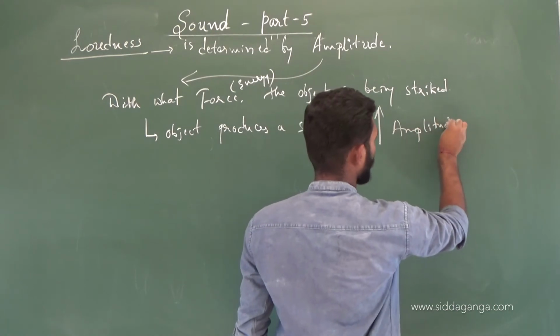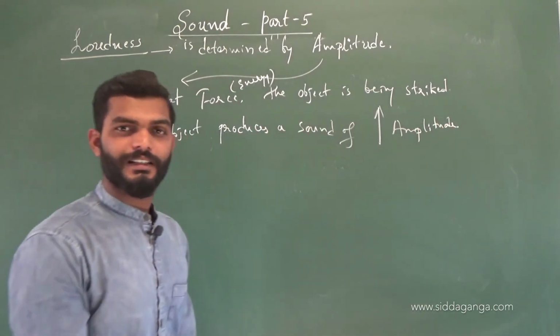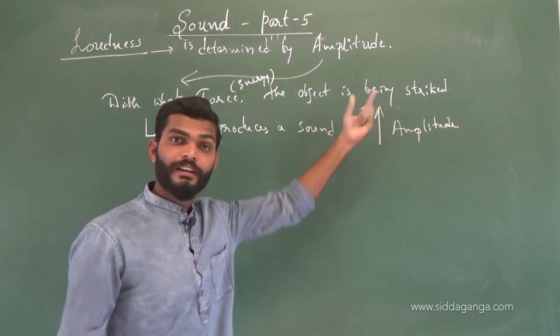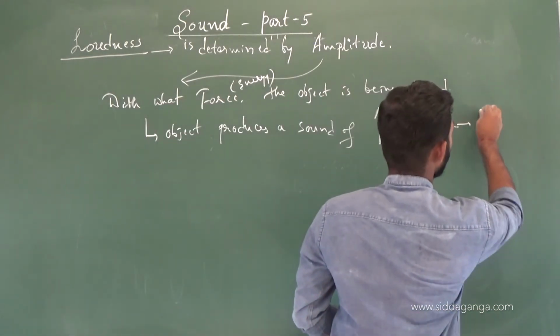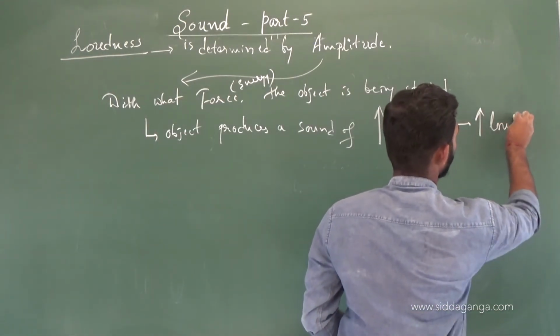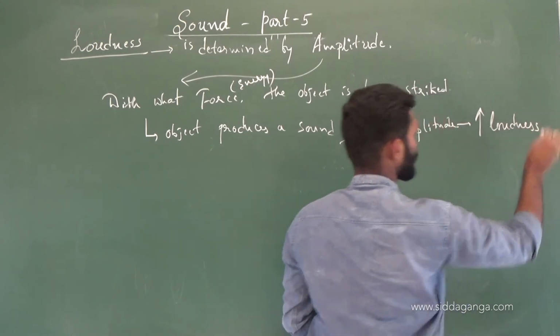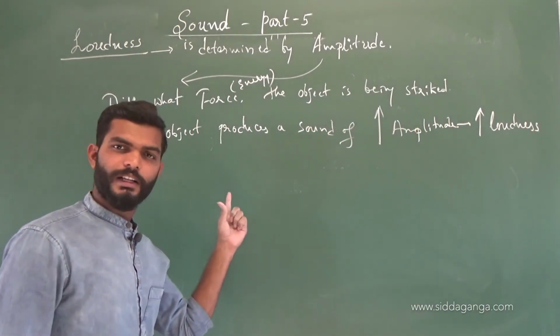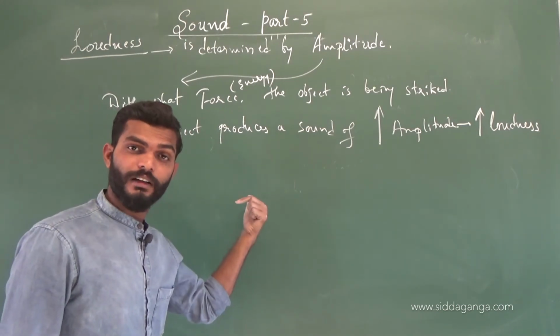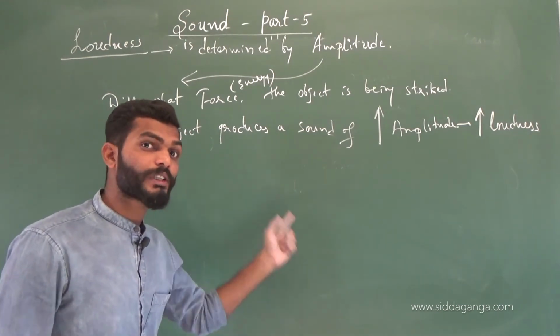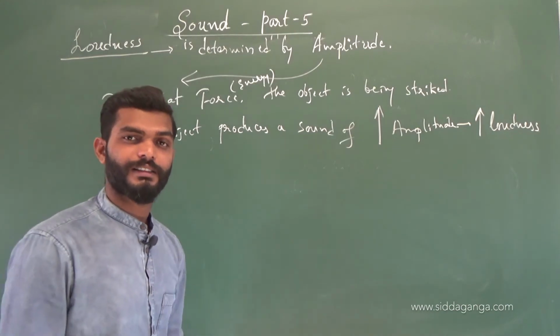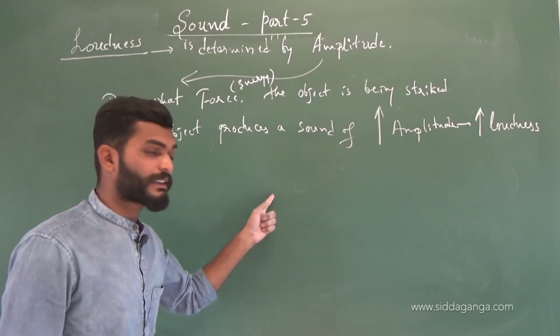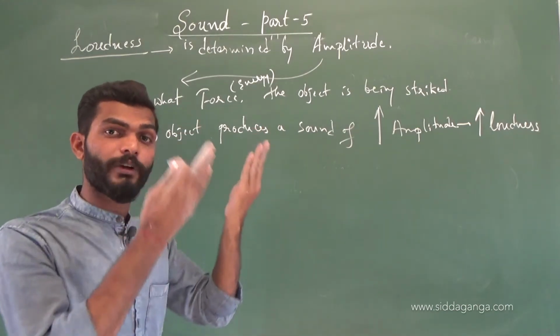Higher amplitude. When the amplitude is high, the sound is loud. The loudness of the sound is more, or the sound is very loud. You have to understand: you hit hard, you gave more force, so that object will vibrate and it produces a sound. And that object produces a sound of higher amplitude.